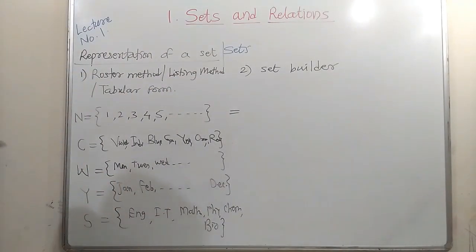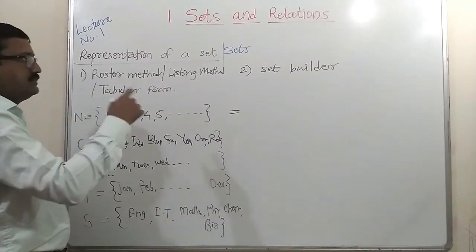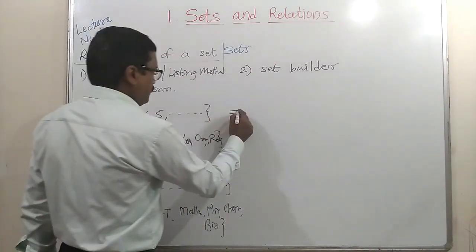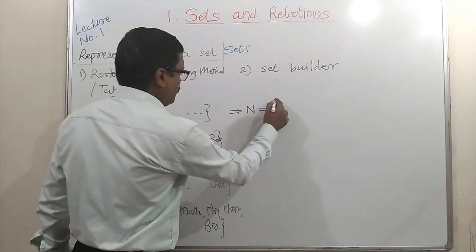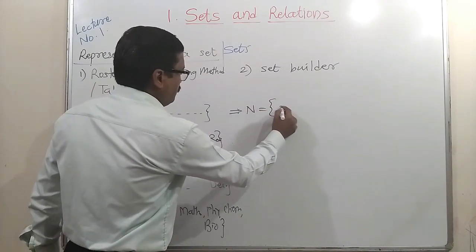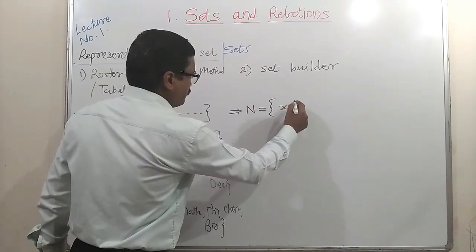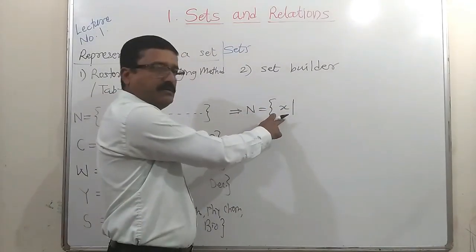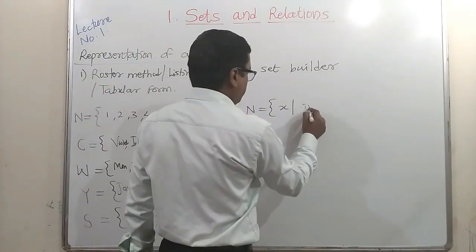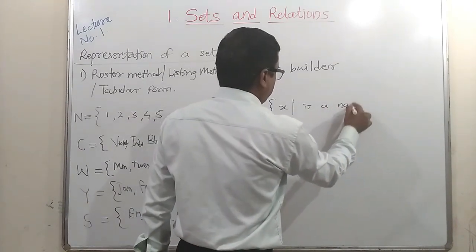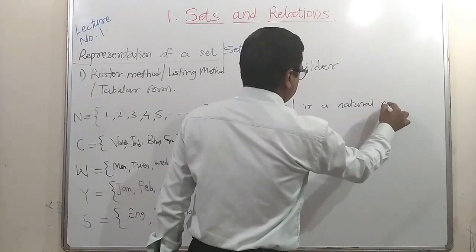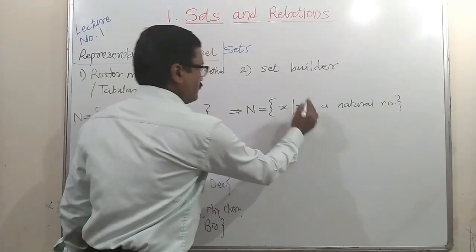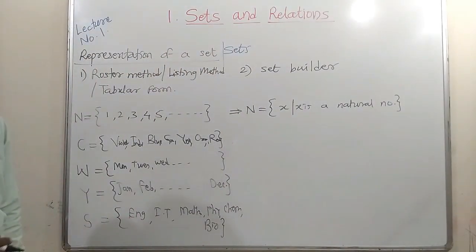We will write a general element, only one element which will build the whole set. This set is the same, its name is set N. It is a set of all x such that x is a natural number.